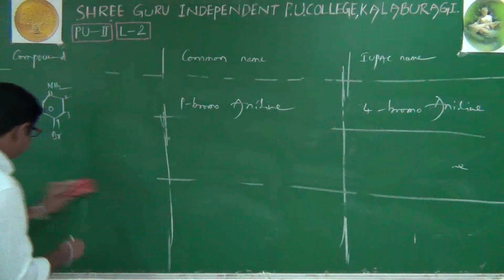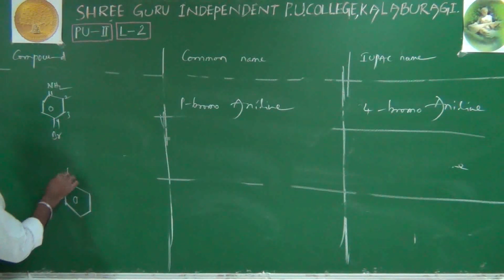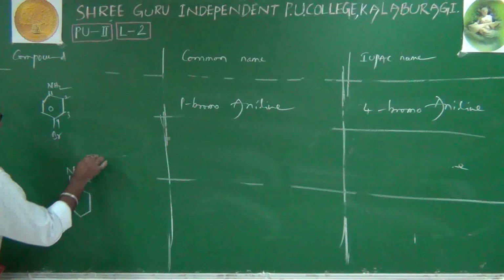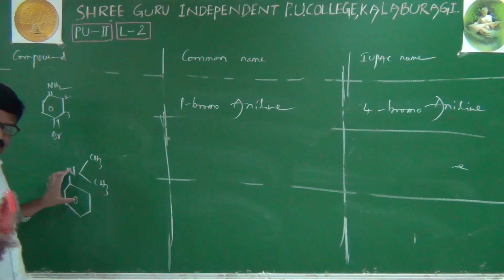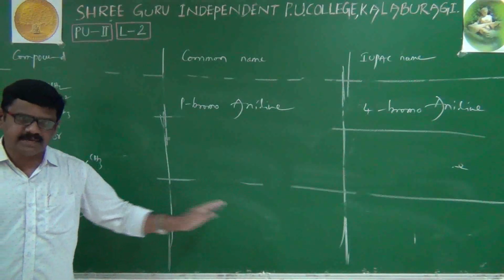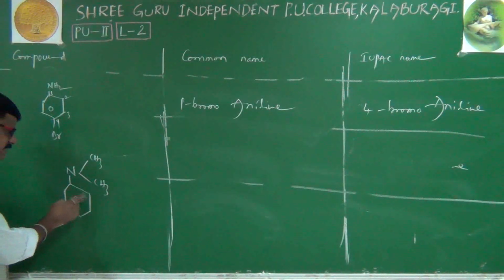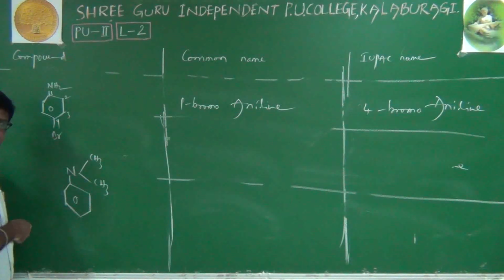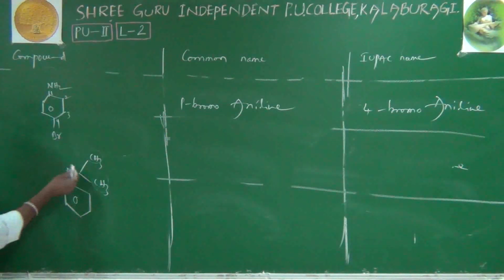Right. Next example is like this. First of all, we will identify which amine it is. It is a tertiary amine because nitrogen is connected with 1, 2, 3 carbon atoms. Then in the case of a tertiary amine, the IUPAC name and common name are almost similar. That we have already learned. That's why first I will give you its IUPAC name. What is its IUPAC name? Very simple. It is also a branch. Both branches are connected to nitrogen. The parent chain is this one.